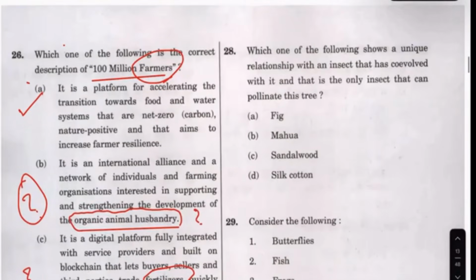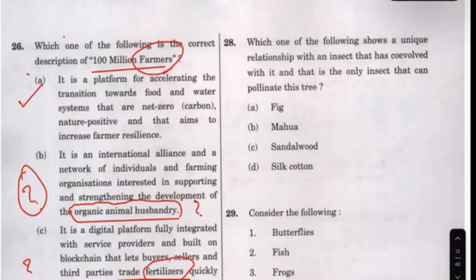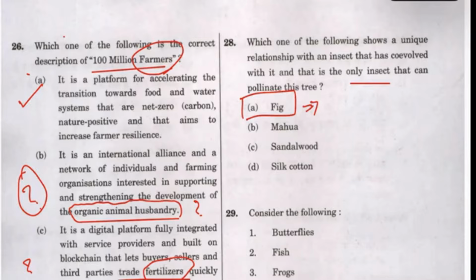This question should have been taken. Which one of the following is a unique relationship? See, this question is not one where you can figure out something with a trick. This I had read in a book.